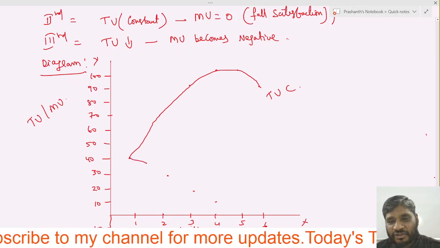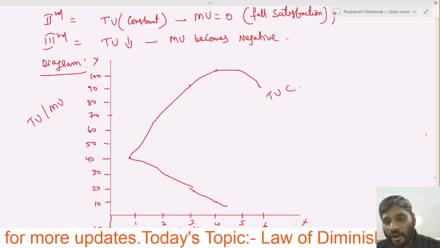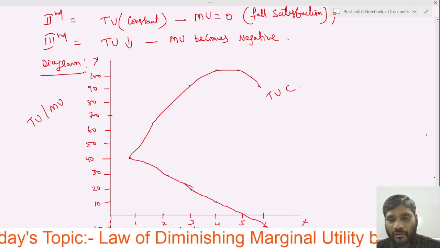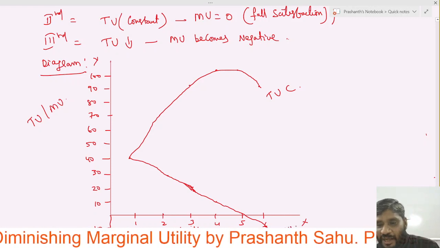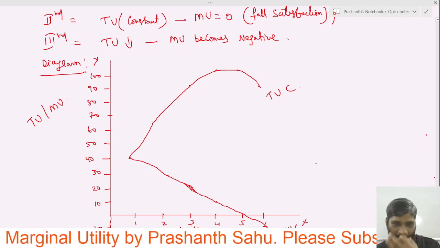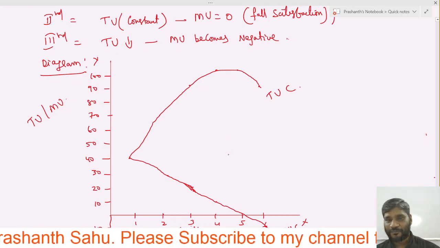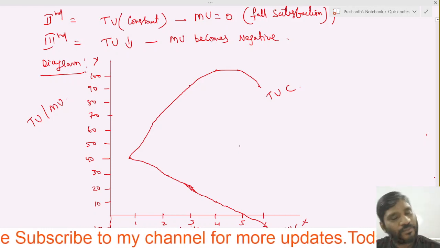Now let us join this slowly. All dots we have to join it. Okay now, so here we have got this curve. This curve is called the marginal utility curve. And we have to give the explanation for this diagram also.